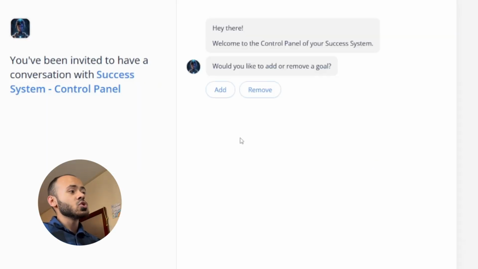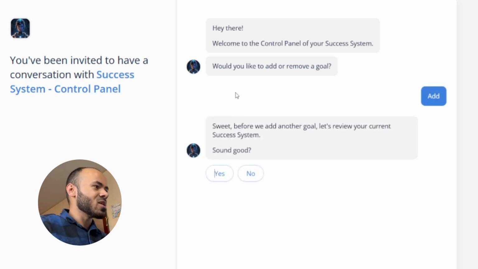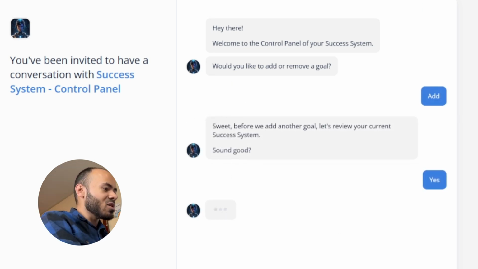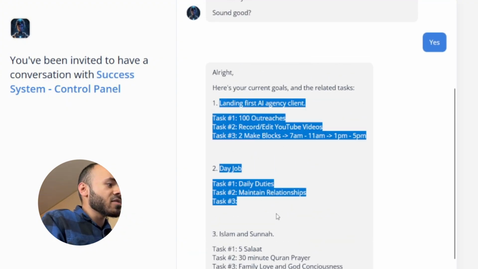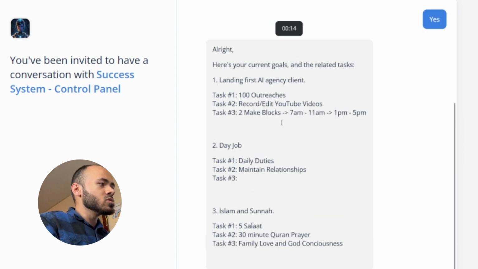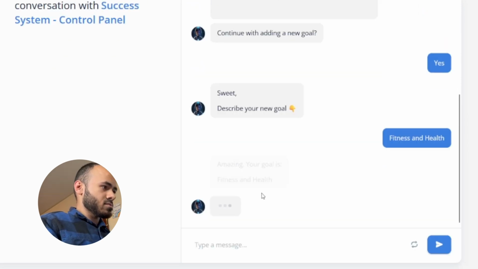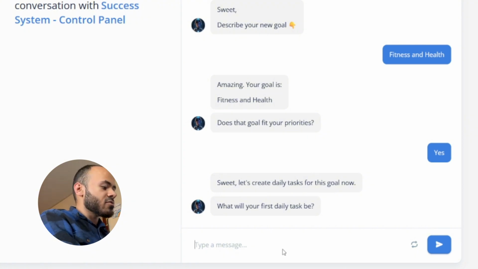We'll first ask you, do you want to add or remove a goal from your system? All 3 of my goals are my current goals, so I don't want to remove them. So let's just add something new. It just gave me a brief overview of everything that I already have in my database, all my goals and all my tasks. As you can see, it's going to be similar to the onboarding process. This one asks us for a goal and the tasks for that goal.